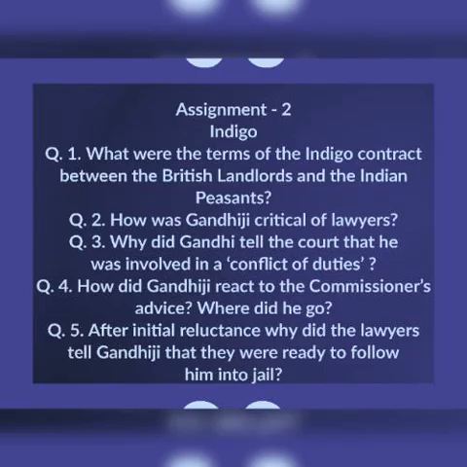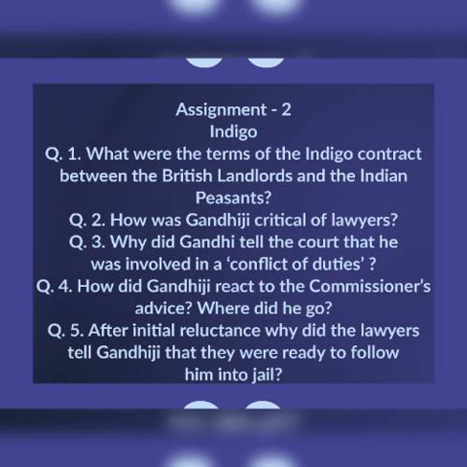Now this is assignment number 2 for the lesson Indigo. So question number 1 is, what were the terms of the Indigo contract between the British landlords and the Indian peasants? So there was a long-term contract under which the British landlords compelled all the tenants to plant 3/20th or you can say 15% of their holdings with indigo and surrender the entire indigo harvest as rent to them. So this was a long-term contract between British landlords and Indian peasants.